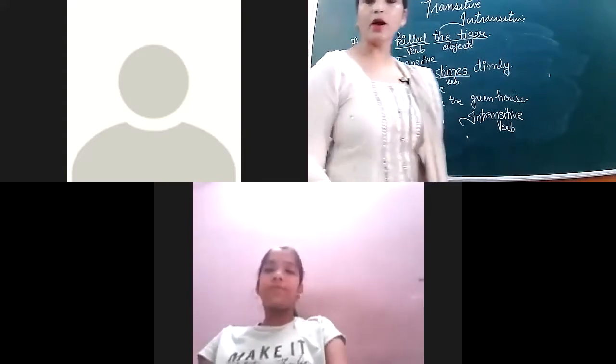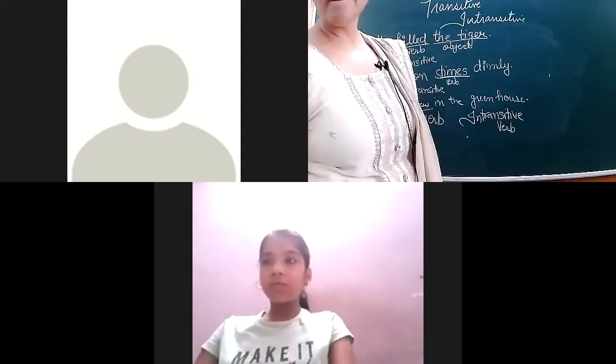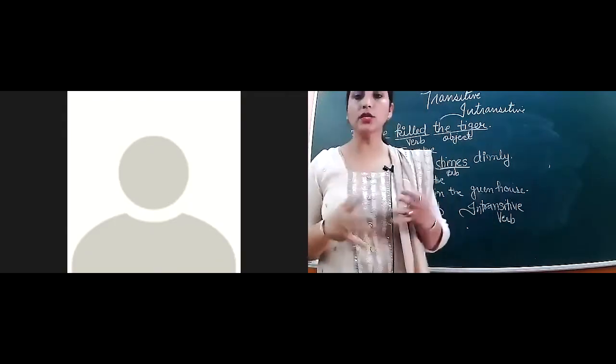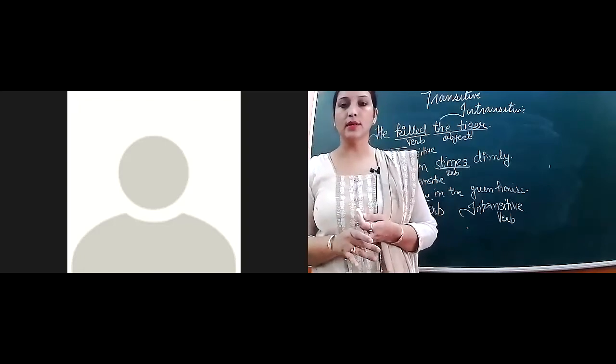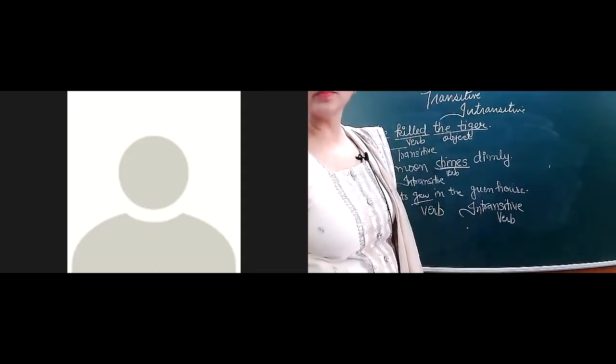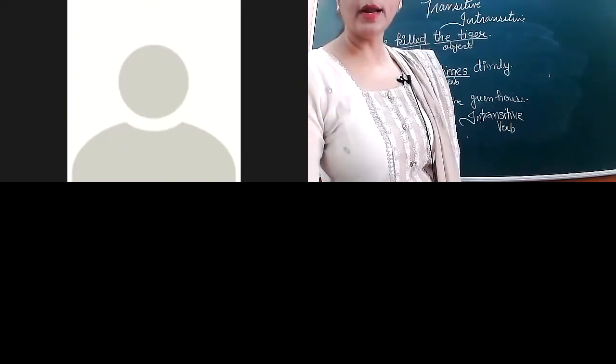So Rihanika is back or not? Rihanika, it means see, we have a solid proof. It means she is not listening to us at all. Rihanika, 7th B, roll number 35. I will talk to you later on. So now Tanya Sood, you should be ready with your answer.